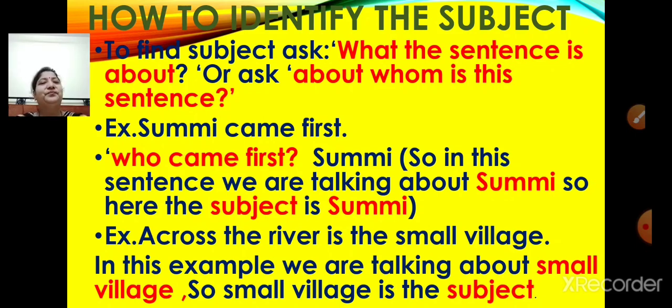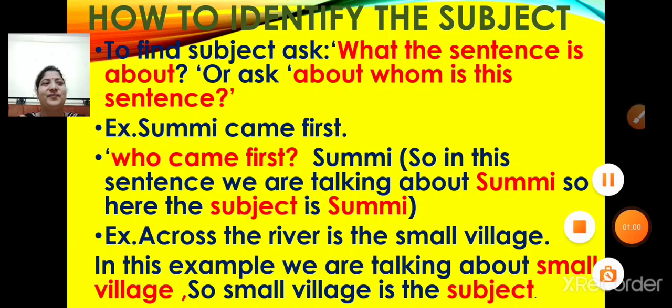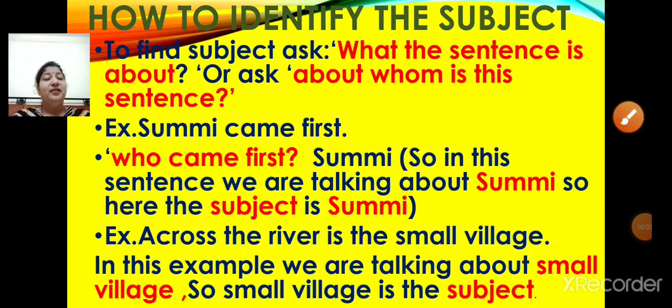Understood? Now, one more example. Across the river is the small village. Now, in this example, we are talking about small village. So, small village is the subject. Children, the subject of a sentence can come anywhere in the sentence. It can come at the beginning of the sentence. It may come in the middle of the sentence or at the end of the sentence.